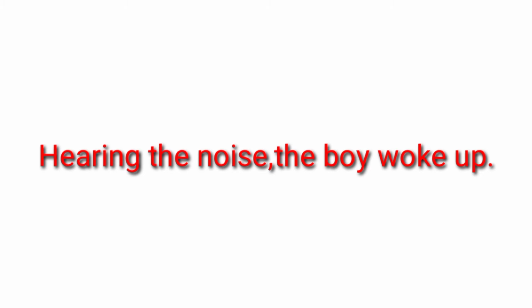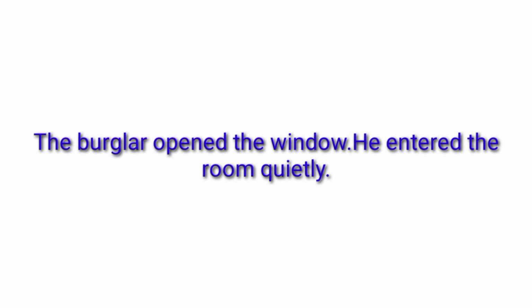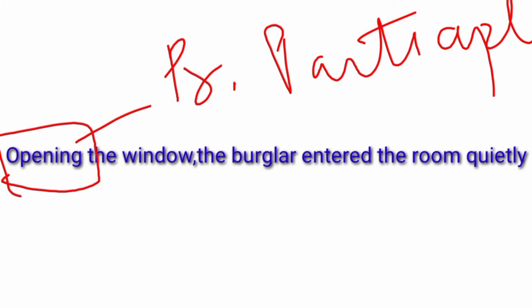In this way, a participle is used to connect two sentences. For example, the burglar opened the window. He entered the room quietly. Now we can connect these two sentences using the present participle. For example, opening the window, the burglar entered the room quietly.